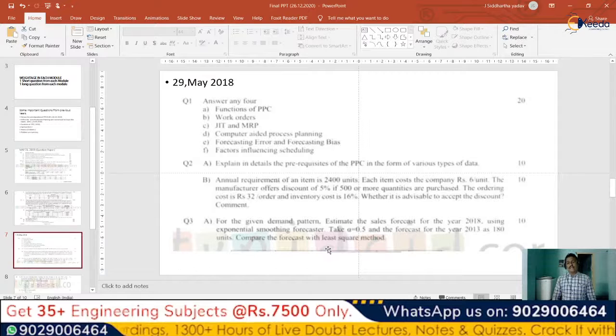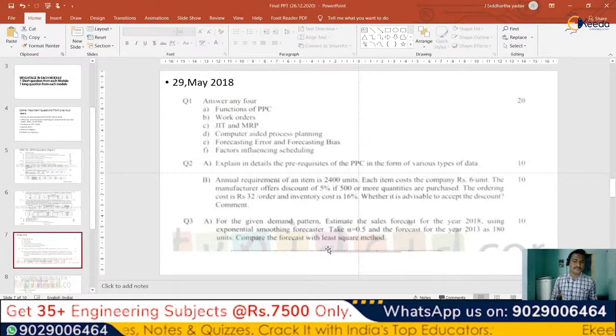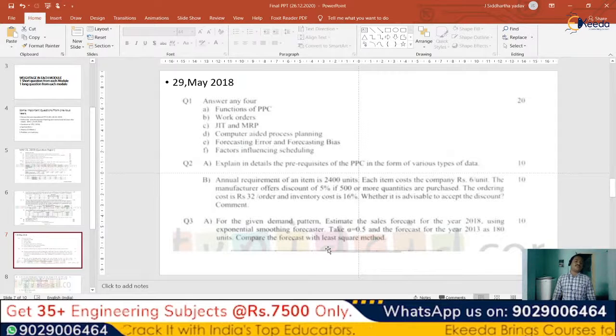Then again you can see in question number 2 the prerequisites of PPC. If you learn the prerequisites and functions, then definitely you'll be able to get 15 marks from any type of question paper. You can see in the previous question paper and this question paper also, the prerequisites and the functions of PPC are generally coming, which are very important topics as of now.